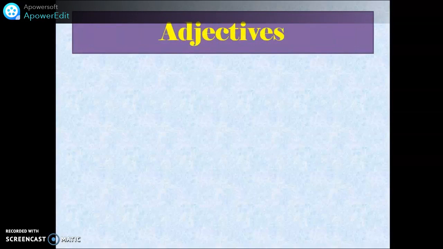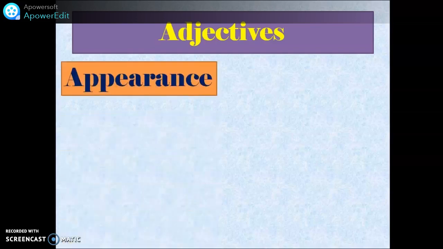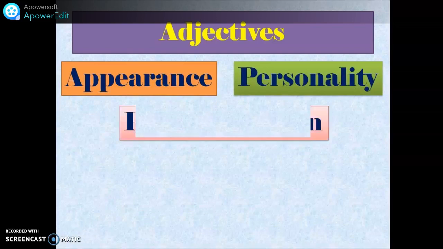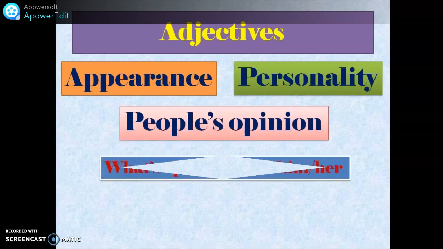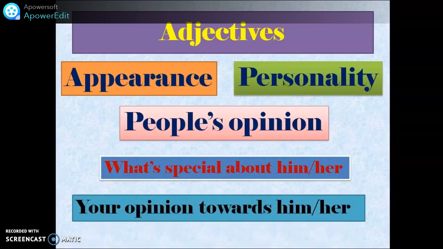Practice. Before we start to describe, let's see what tools we are going to need. We are going to need, for example, adjectives. This is the most important tool we are going to need. Adjectives like what? Describing appearance, describing personality, people's opinion about someone and what's special about him or her, the person I'm going to describe, and your opinion towards him or her. So my paragraph is going to be about all these things, okay?